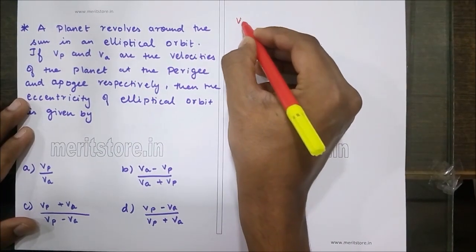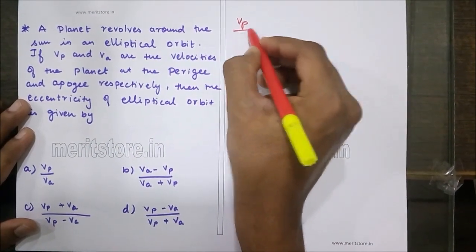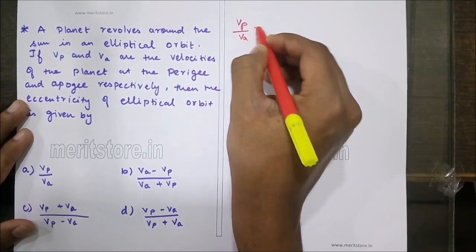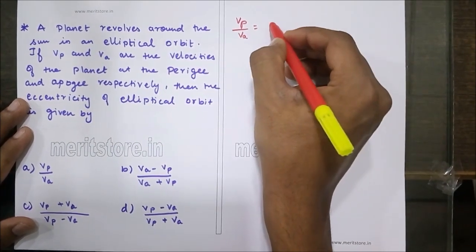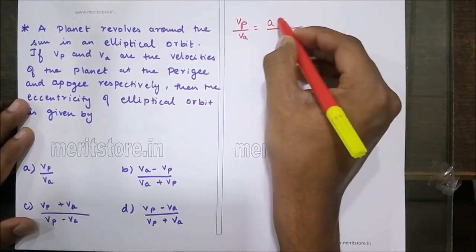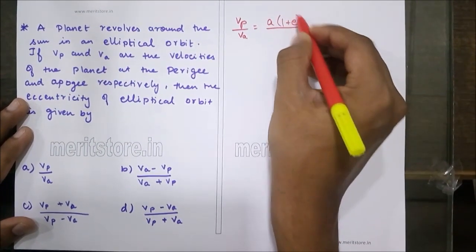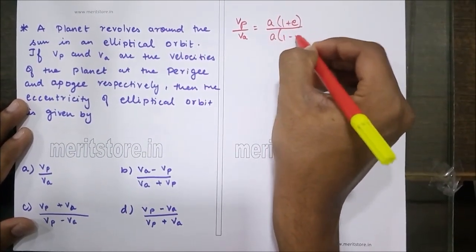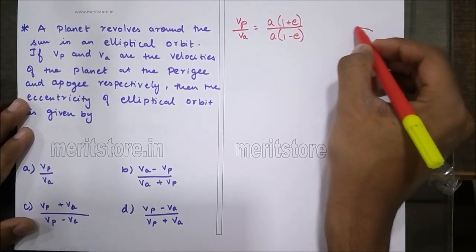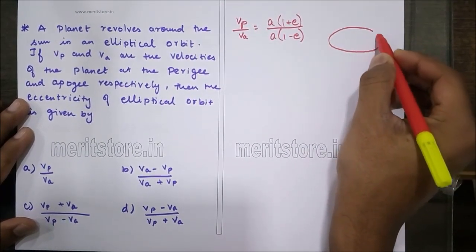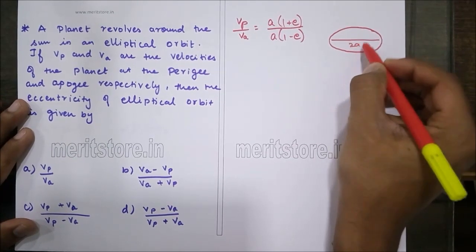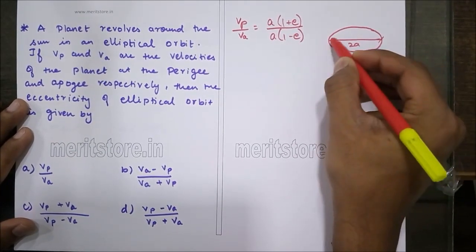As we know that velocity at perigee and velocity at apogee can be related by A times 1 plus E upon A times 1 minus E, where A is nothing but the semi-major axis of the ellipse.